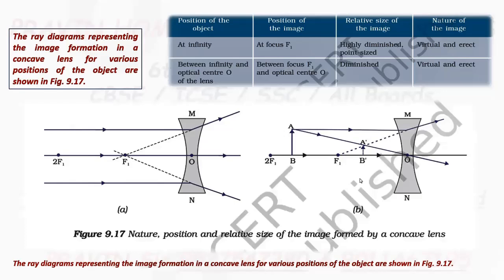Now see, the image is formed in between optical center and focus F1. Image is diminished, smaller in size, and the nature of the image is virtual and erect because it is formed on the same side of the lens.